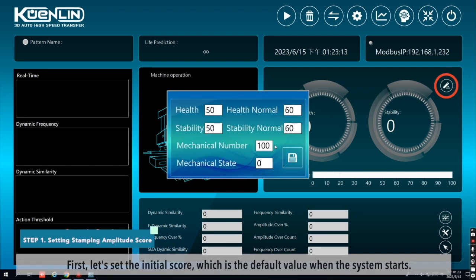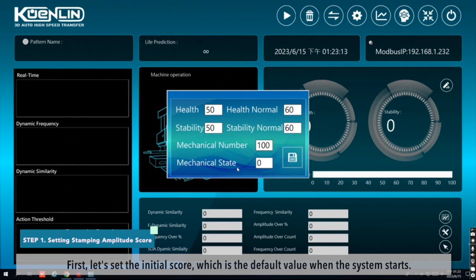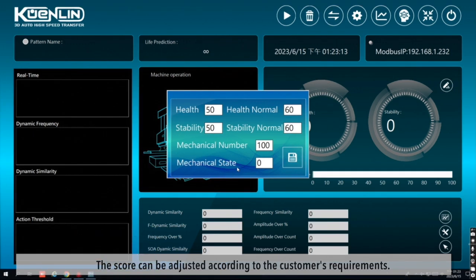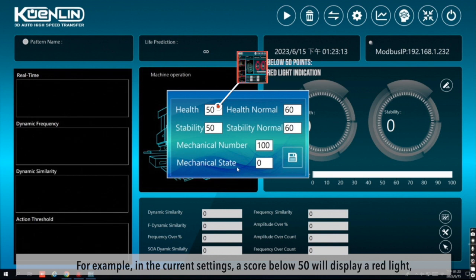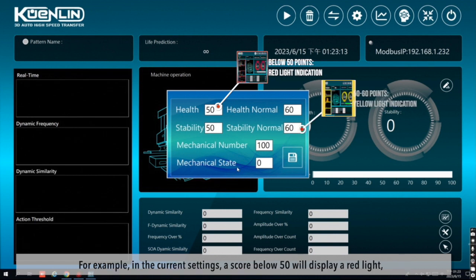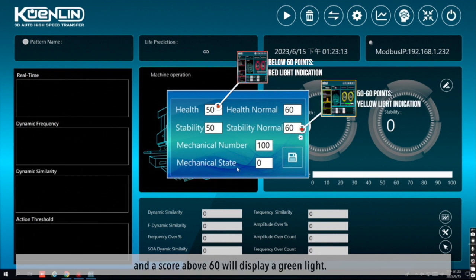First, let's set the initial score, which is the default value when the system starts. The score can be adjusted according to the customer's requirements. For example, in the current settings, a score below 50 will display a red light, a score between 50 and 60 will display a yellow light, and a score above 60 will display a green light.